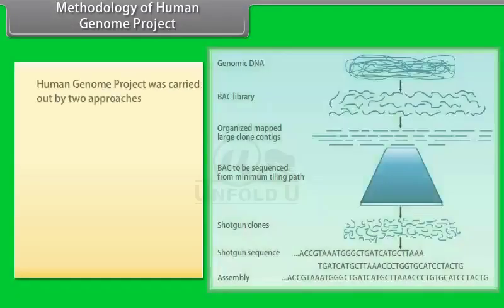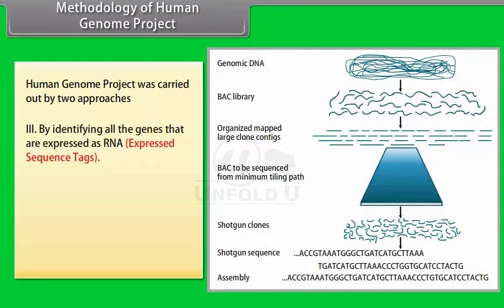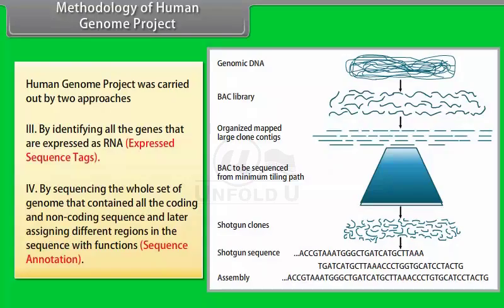Methodology of Human Genome Project. Human Genome Project was carried out by 2 approaches. By identifying all the genes that are expressed as RNA, expressed sequence tags, and by sequencing the whole set of genome that contained all the coding and non-coding sequence and later assigning different regions in the sequence with functions, sequence annotation.